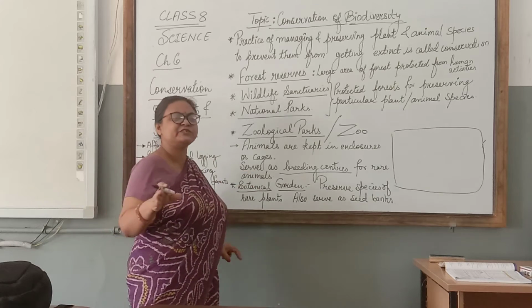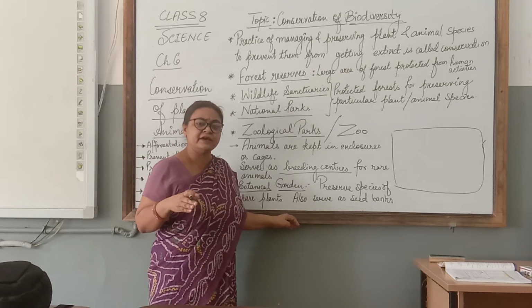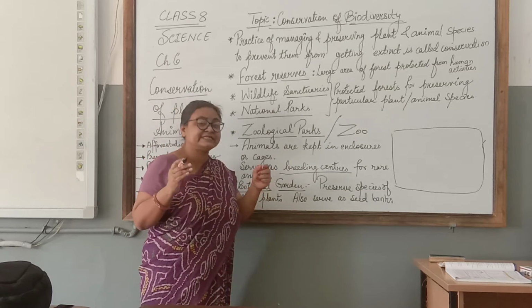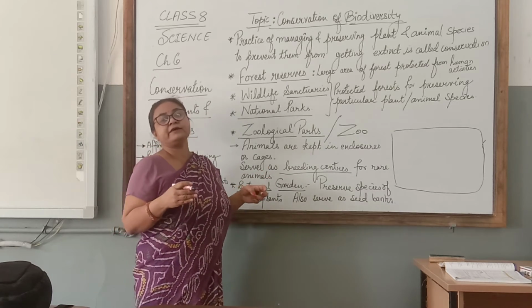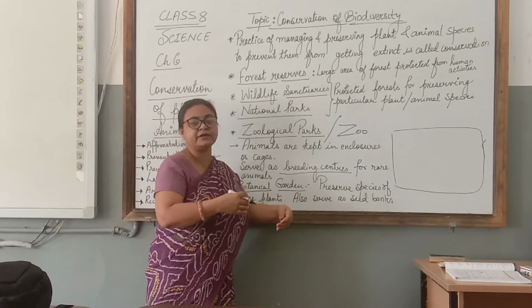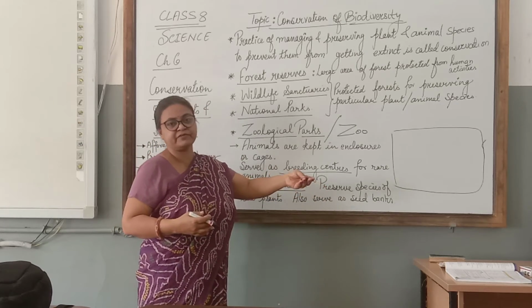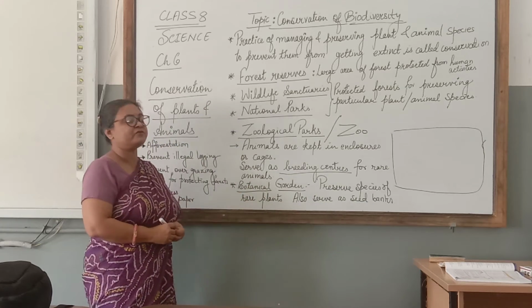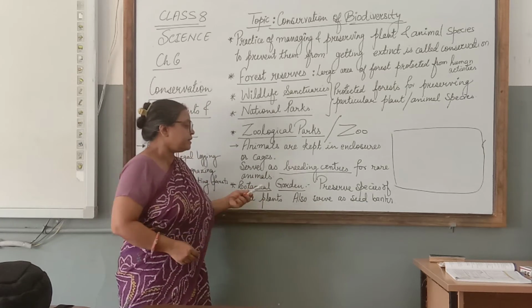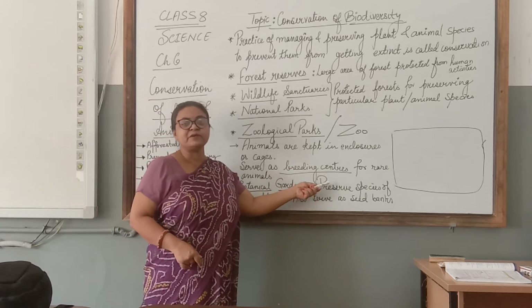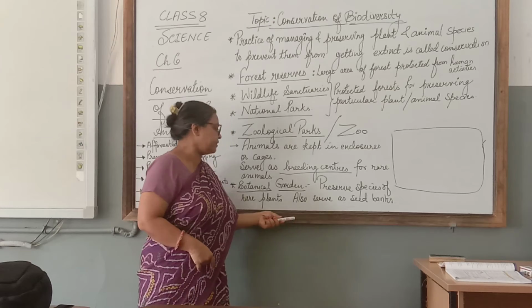So many plant species you will find in the botanical garden, and in that botanical garden you will also find a seed bank where seeds are preserved and kept for further planting. We can also obtain the seeds from there. Rare plants can be grown with the help of these seeds. So in the botanical gardens, preservation of the plant species is done.